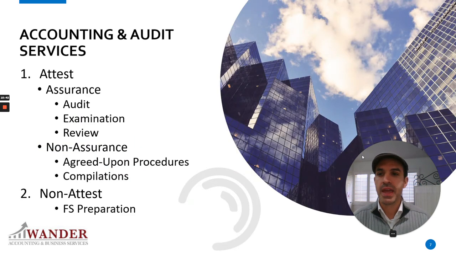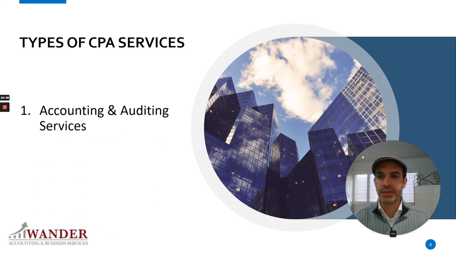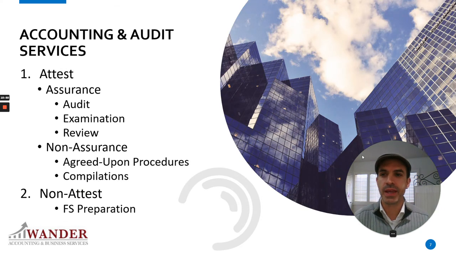So, in closing, we looked at accounting and audit services, one of the many types of services that a CPA can provide. And that includes both attest and non-attest services. Under attest, we have assurance and non-assurance. Under assurance, we have an audit, an exam, and a review. Under non-assurance, we have the AUPs and we have a compilation. And then the non-attest looks at preparing financial statements. Okay, hope that was a mouthful. That was a lot of stuff.